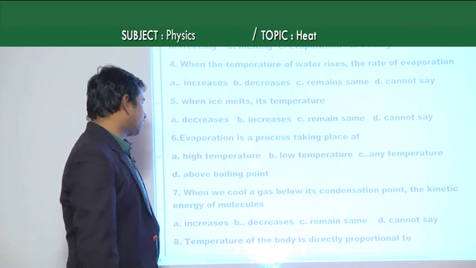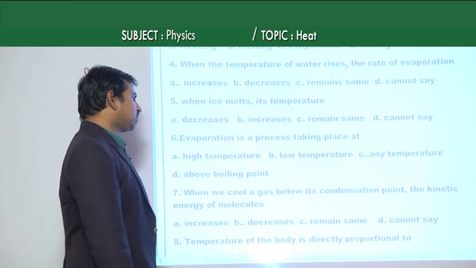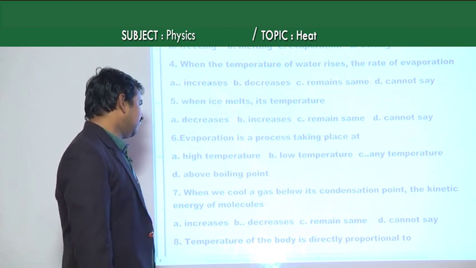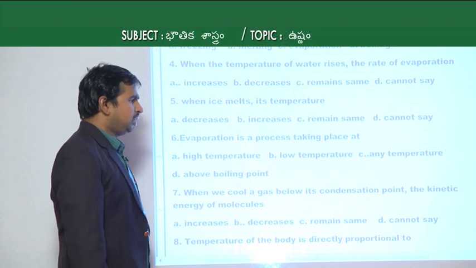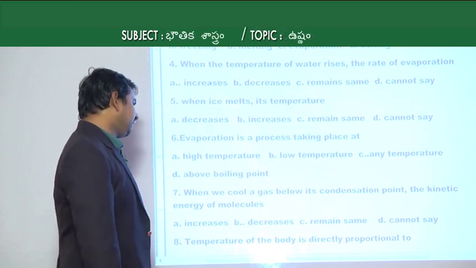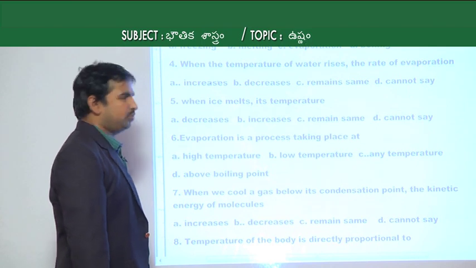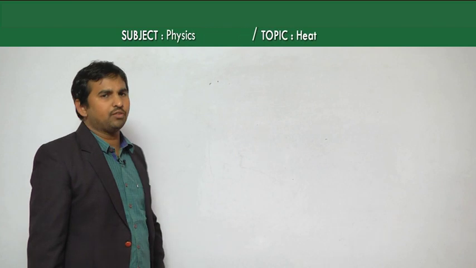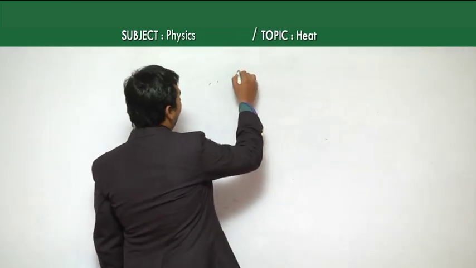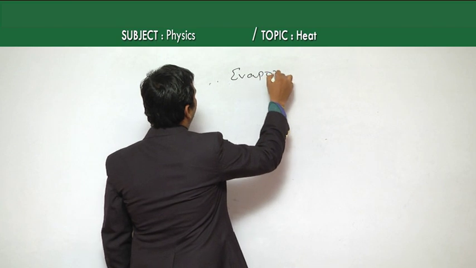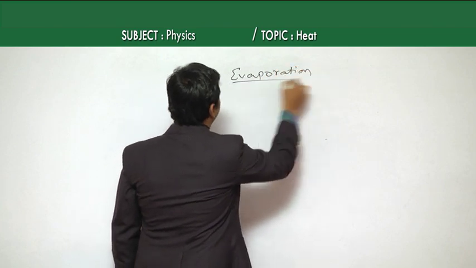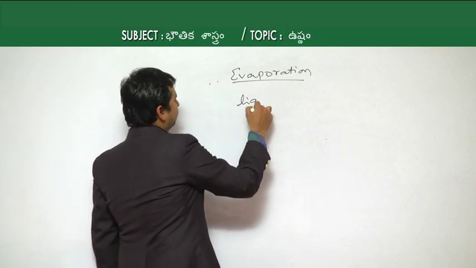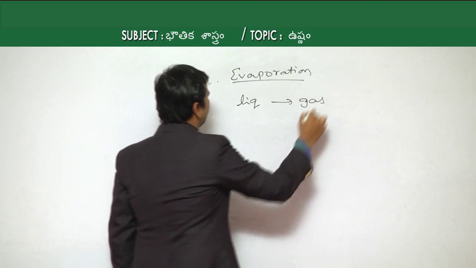Then the next question, the sixth one: evaporation is a process taking place at, options given are A high temperature, B low temperature, C any temperature, and D above boiling point. Now this is another process called evaporation. As we know, evaporation is the change of phase from liquid to gas.